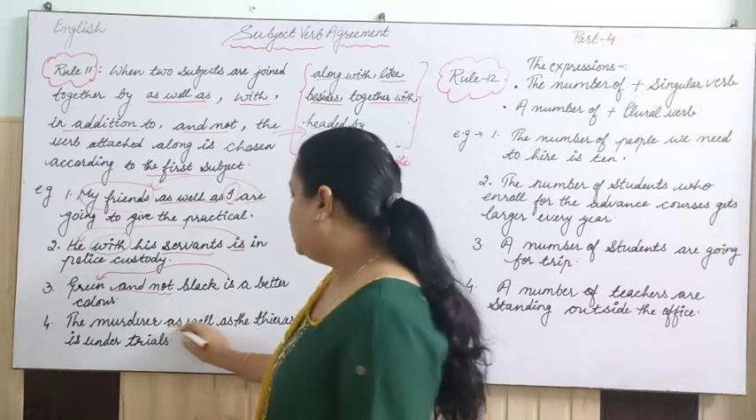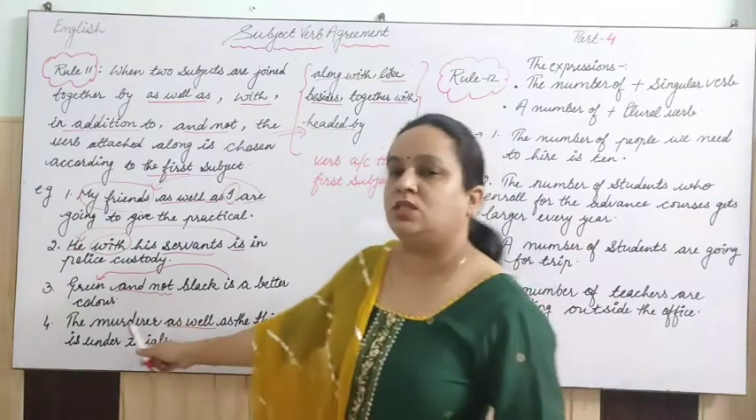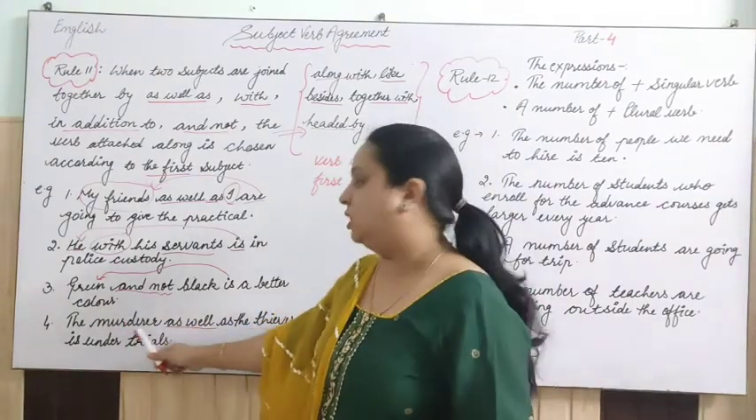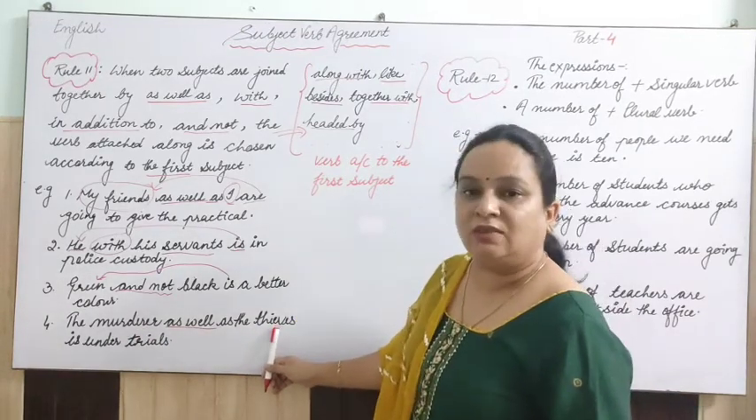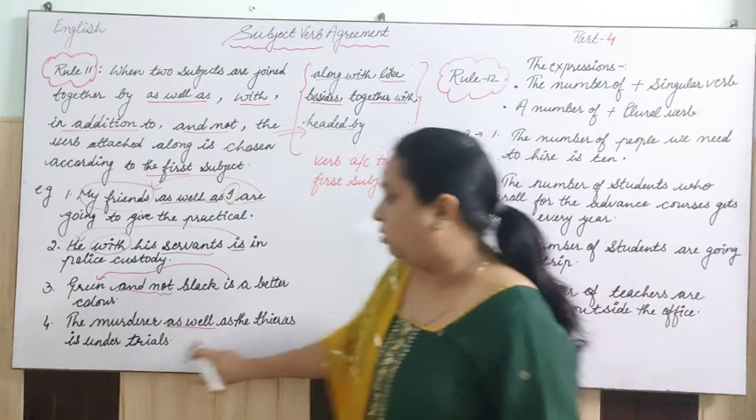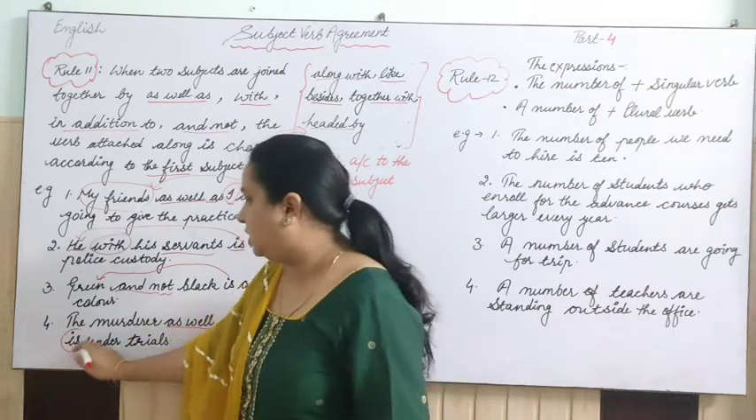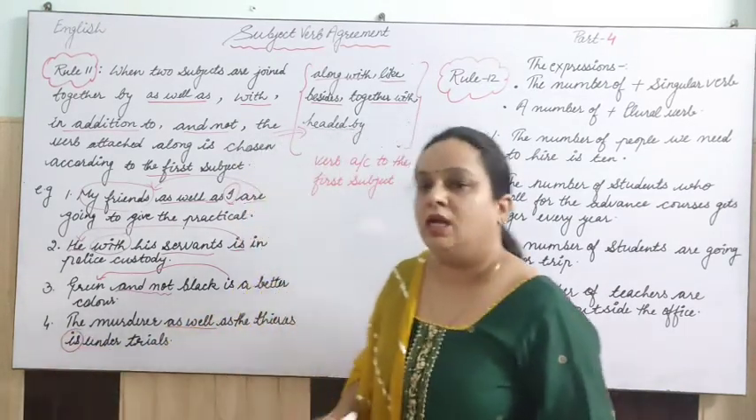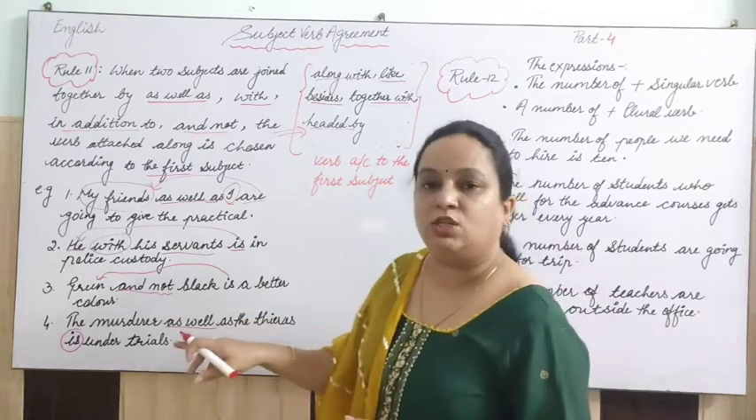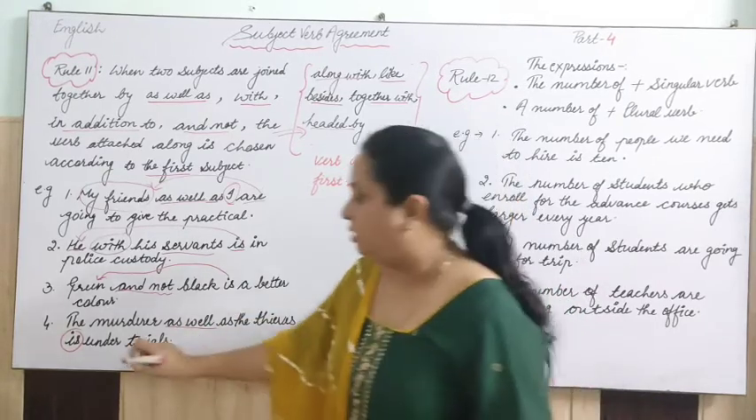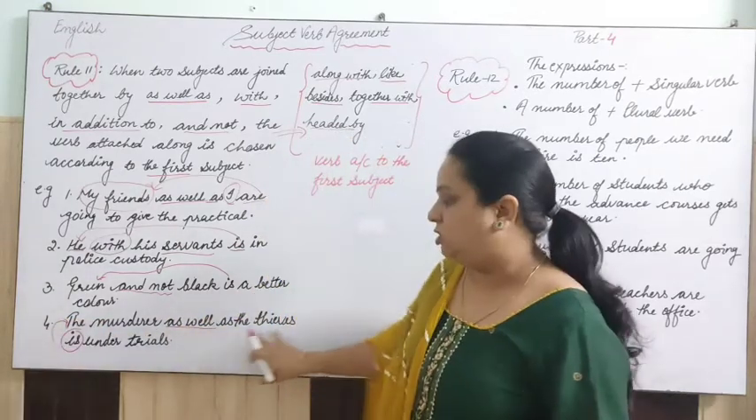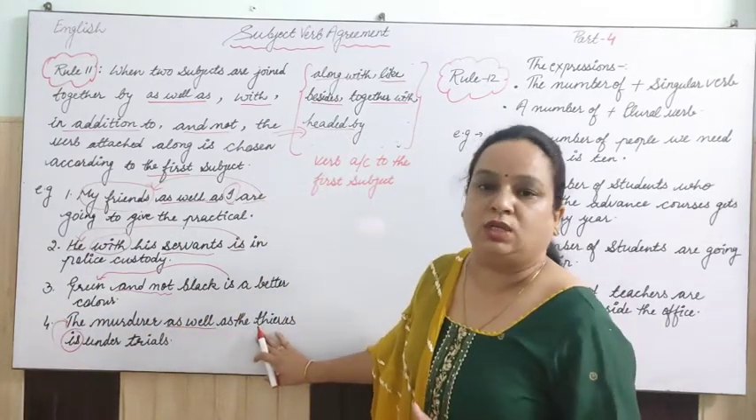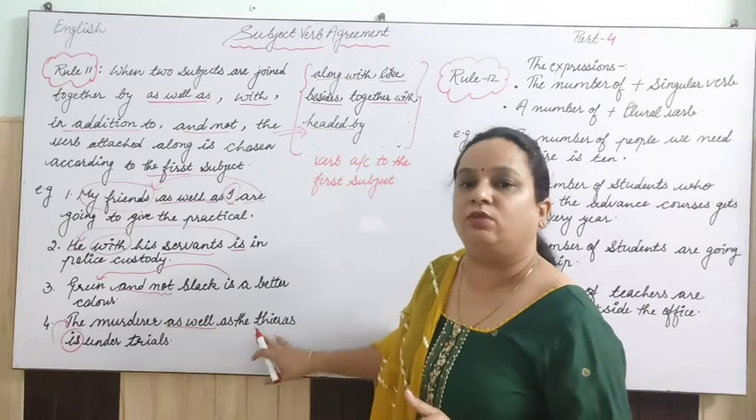So here, right, the first subject is what? That is the murderer. Second subject is what? The thieves. So now the verb which I have used here is what? Is, right? So this is according to the first subject, and the first subject is which one? The murderer. It's not according to the second subject, that is what? Thieves. Okay, that was plural.